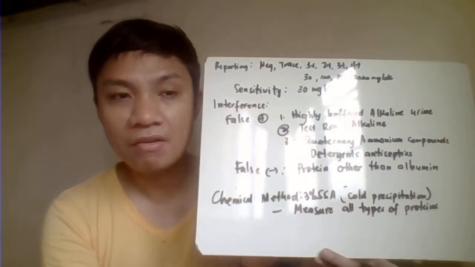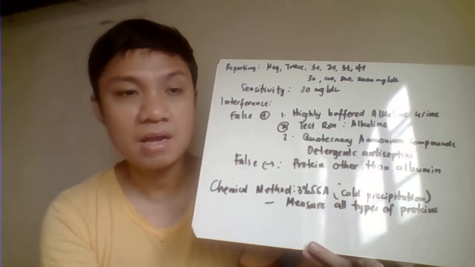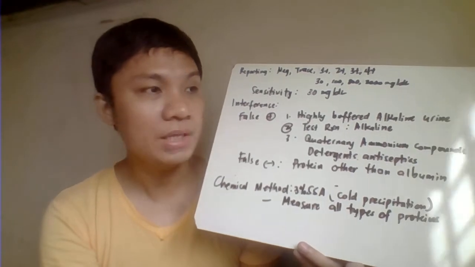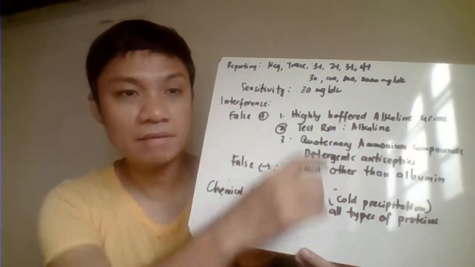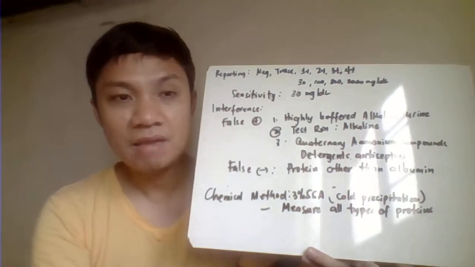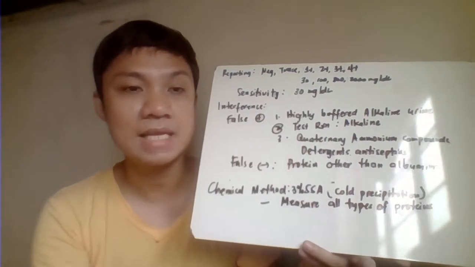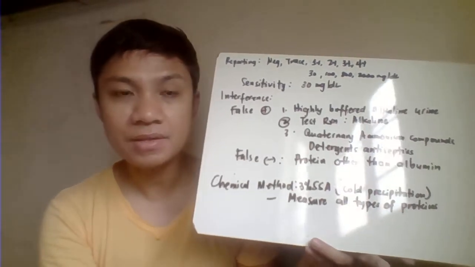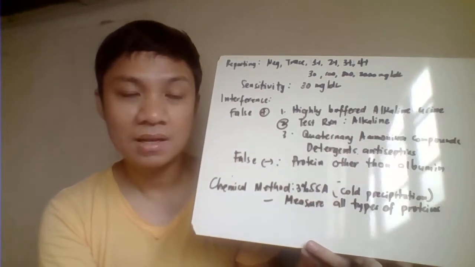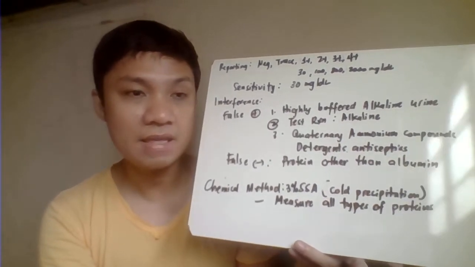The sensitivity of your reagent test pad here for your protein is 30 mg per dL. What do you mean by sensitivity? Magpa-positive lang siya if your albumin concentration in your urine sample is more than 30 mg per dL. So pag less than 30, hindi niya madidetect, and that will give you a negative test result.